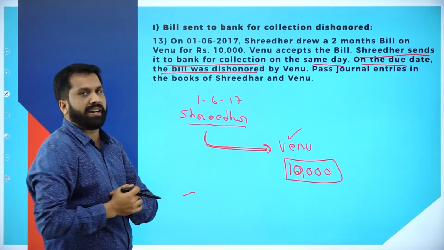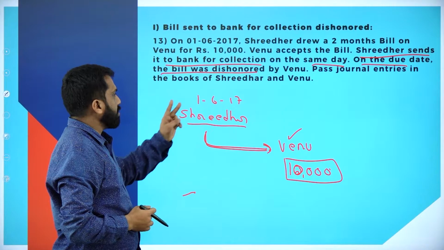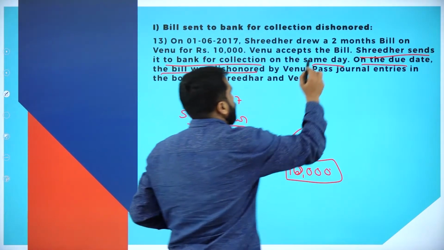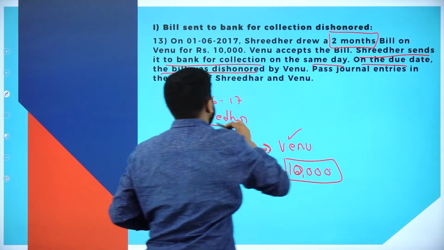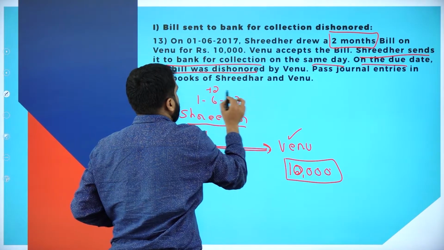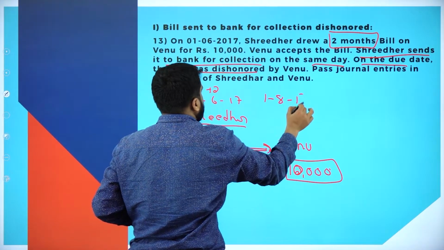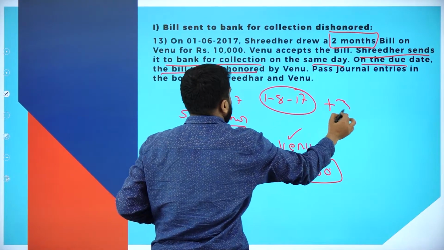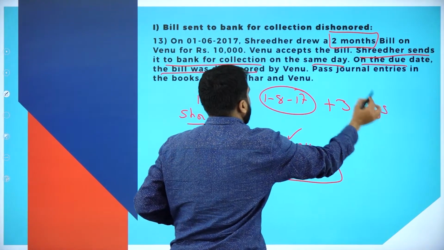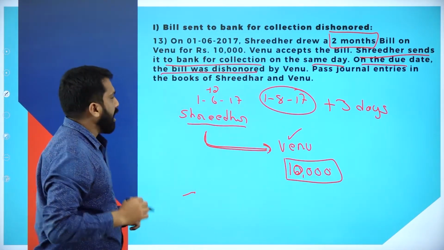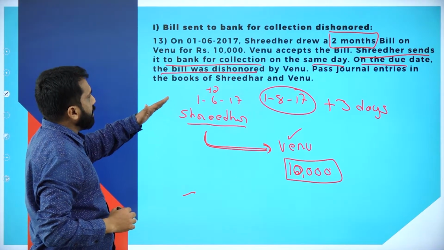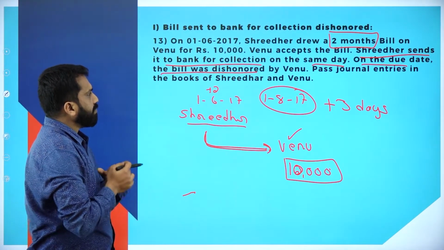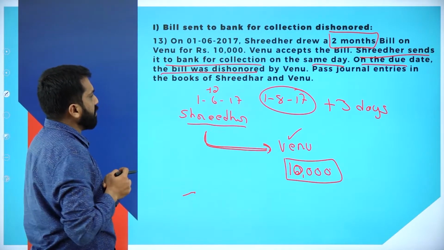When will be the due date? Exactly take 2 months because the problem is about 2 months. Now, 6 plus 2 means it will be 1/8/17. Add 3 days. This will be your due date. Clear? So exactly when it is presented, it got dishonored by Venu.